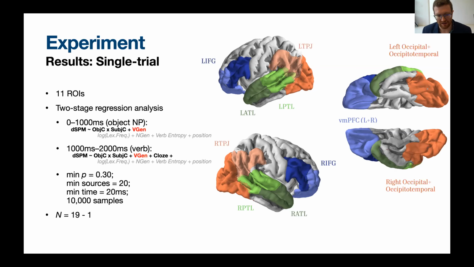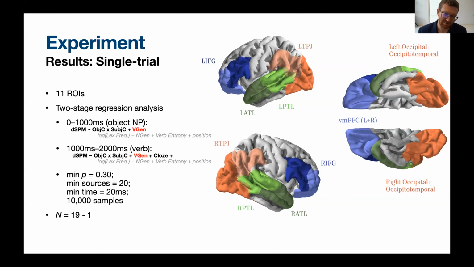So the next analysis I want to discuss is a single trial regression analysis. So this is a two-stage analysis. What we did is we took all the sensor data, we projected it into source space using the BEM algorithm in MNE Python, and then we averaged the signal in 11 regions of interest. These 11 regions of interest include the left lateralized language network, which includes left inferior frontal gyrus, left anterior and posterior temporal lobe, and left temporal parietal junction. We also included left and right occipital temporal regions, which included the VWFA and the right homologue to this.